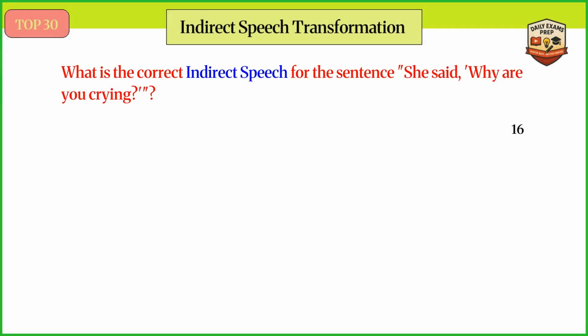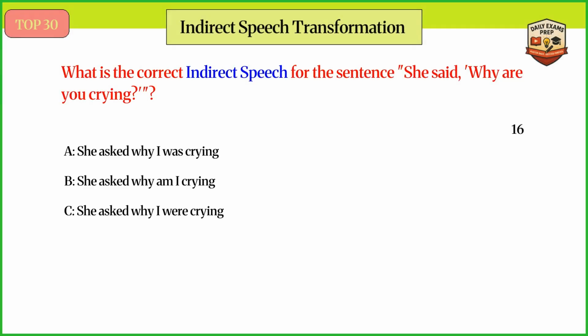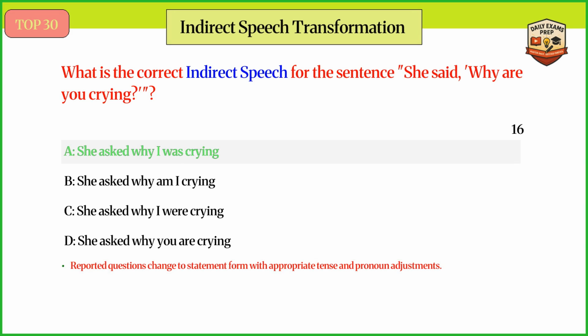What is the correct indirect speech for the sentence "She said, 'Why are you crying?'" Answer A. She asked why I was crying. Reported questions change to statement form with appropriate tense and pronoun adjustments.